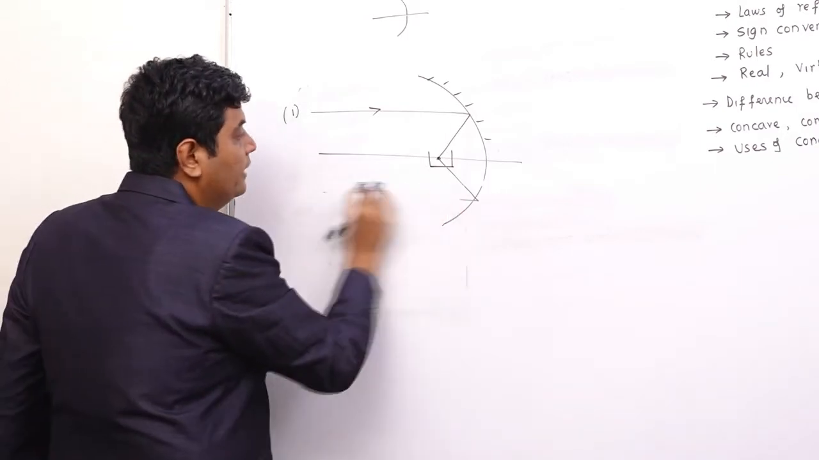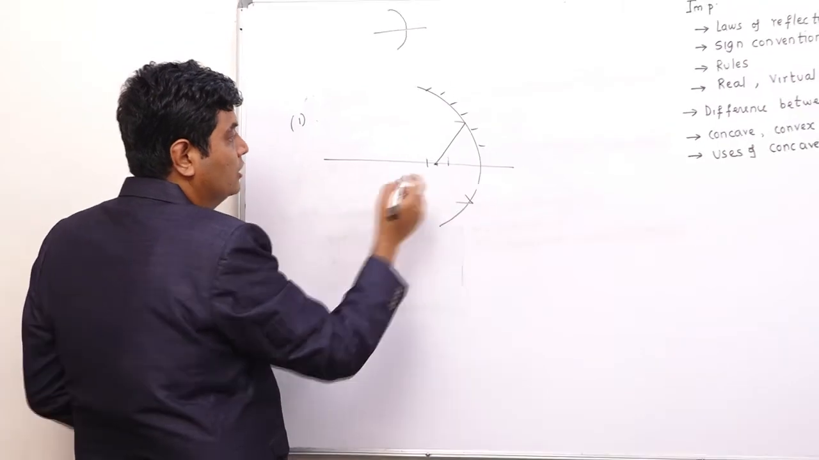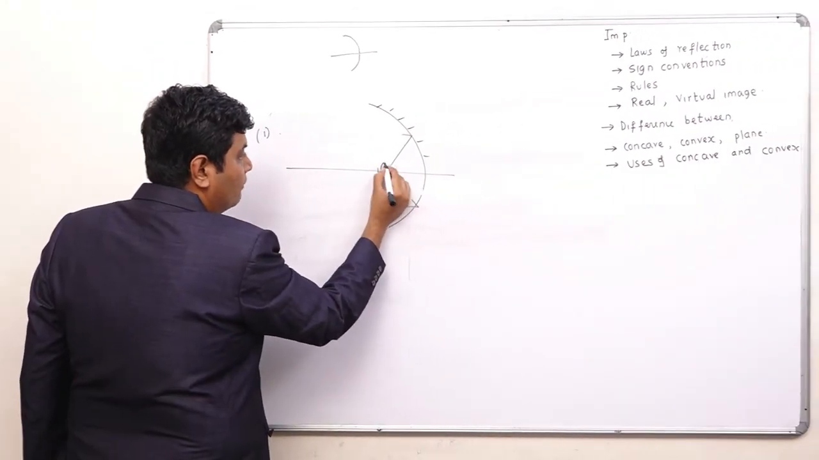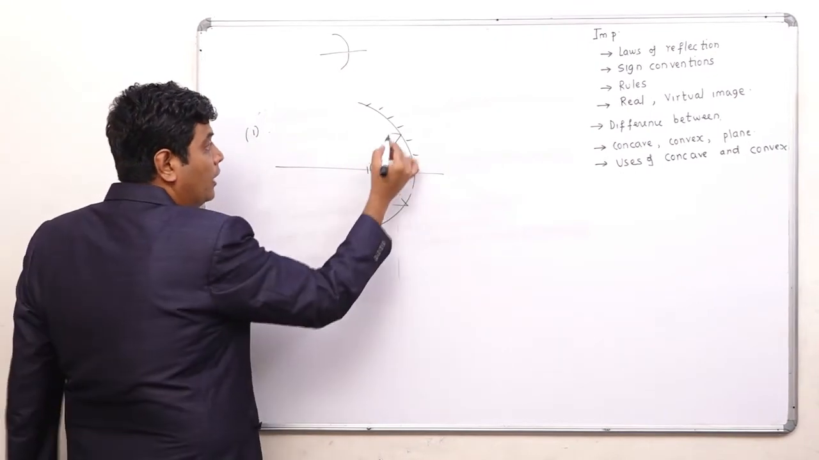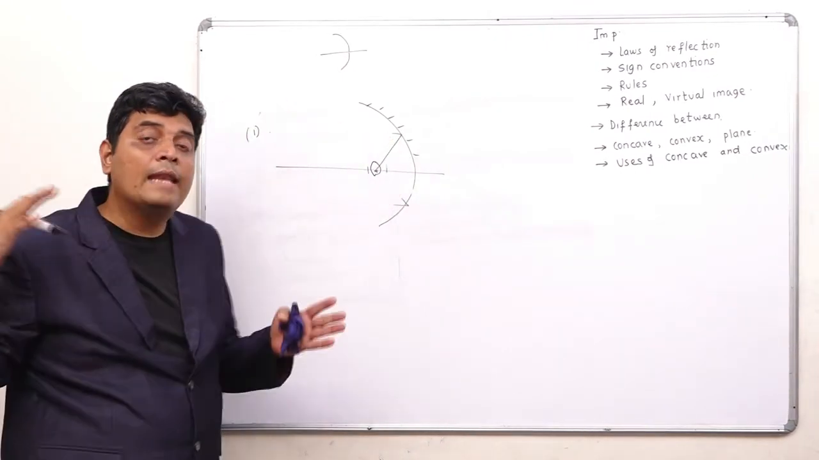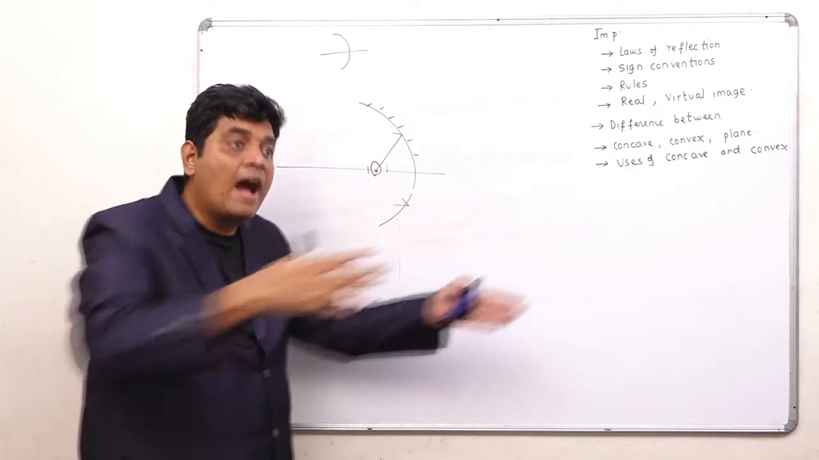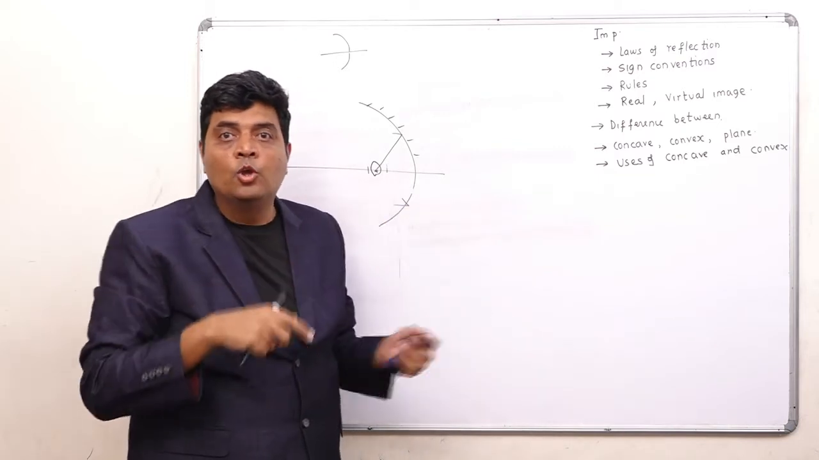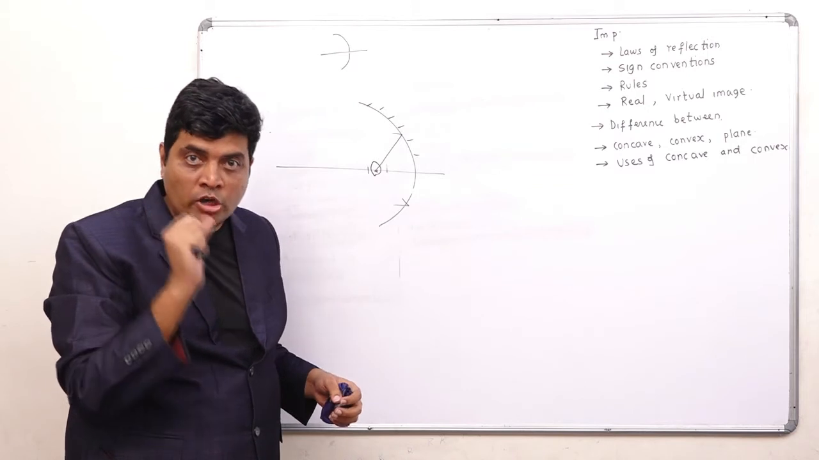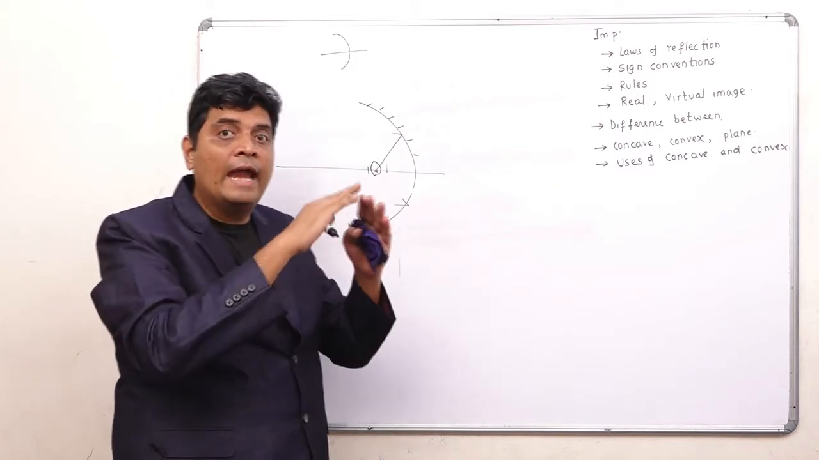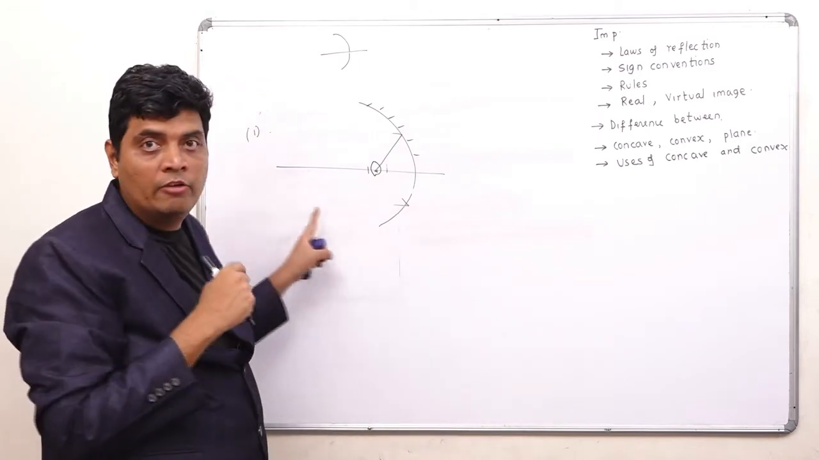Second, it is used in torches. If your torch bulb is at the focus, the image is formed at infinity. Parallel beams of light are there, so you can see things far away. So concave mirrors are used in torch lights. Then you can see the headlight of a car. At all those places you can use concave mirrors.